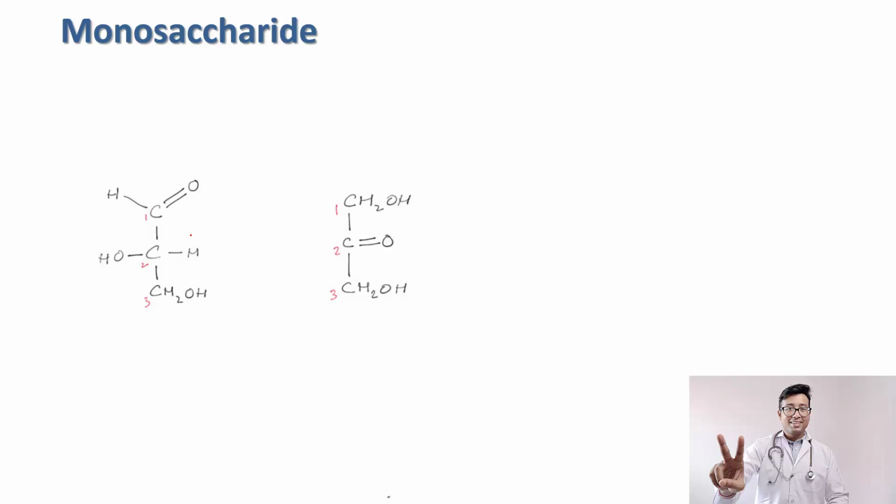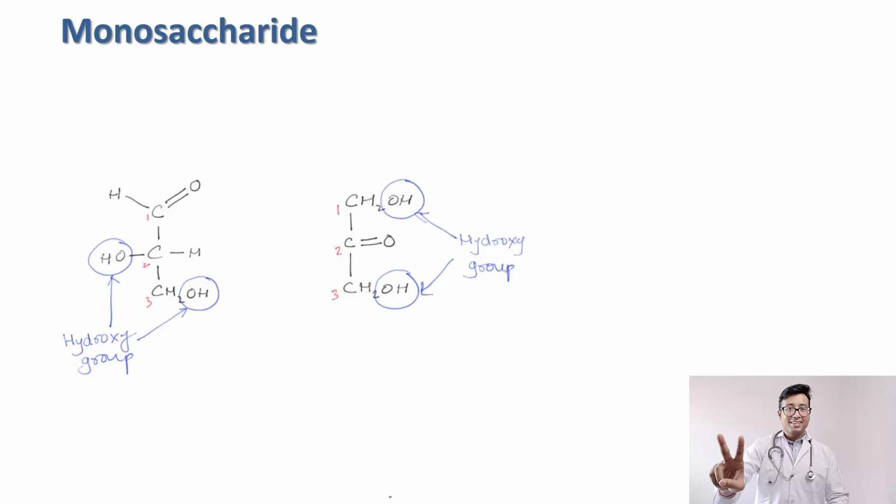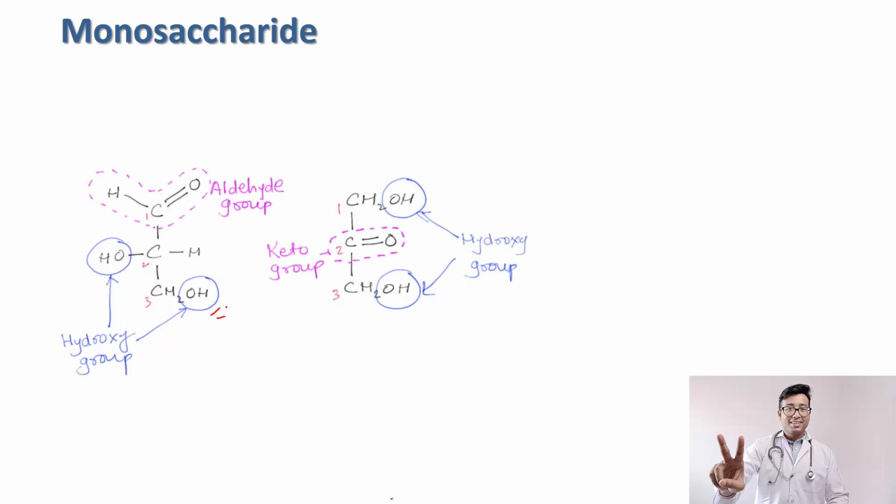Now we will look at the monosaccharide. The simplest monosaccharide has to contain 3 to 7 carbons, as I told you in the definition. Now let us identify the groups. Definitely, since they are polyhydroxy aldehydes and ketones, there will be 3 groups in total: the hydroxyl group, OH, and CHO or C double bond O. This is the aldehyde group and this is the keto group. So only these 3 will be present in monosaccharide.